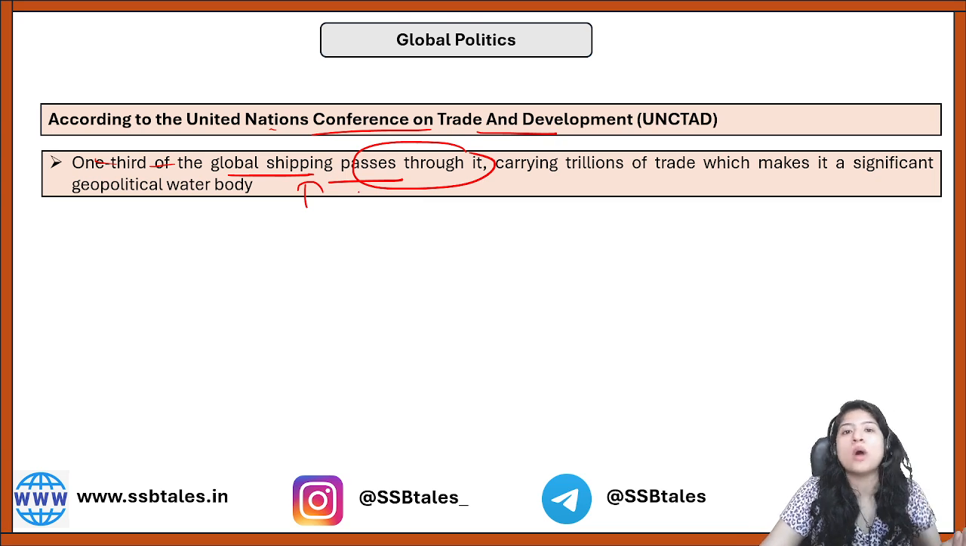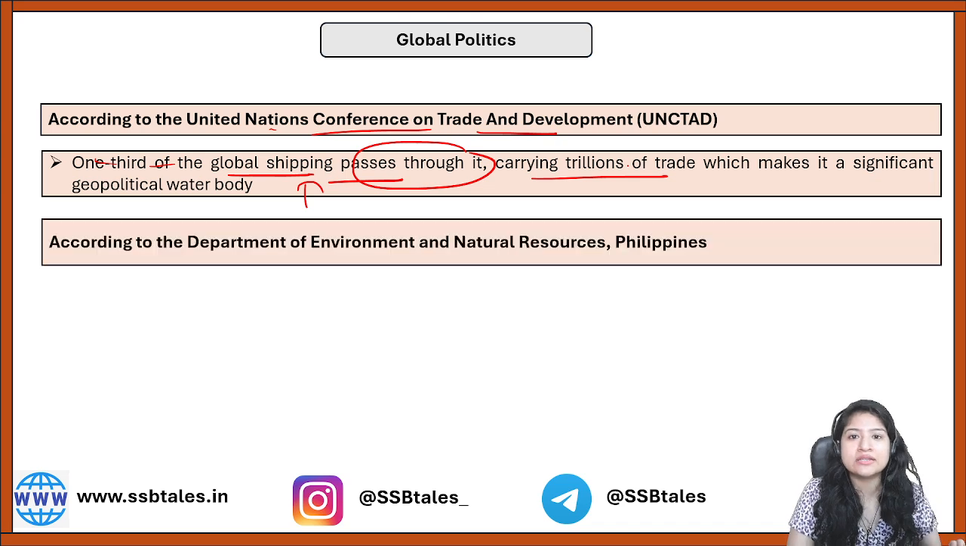Okay, because we know how China is, right? International trade will get impacted a lot, and you can imagine if 1/3 of global shipping is happening over there, we are talking about trillions of trade, and definitely that is the reason why the South China Sea is a significant geopolitical water body, right?